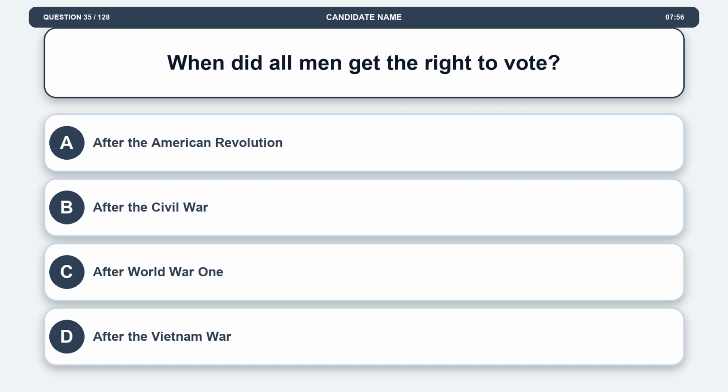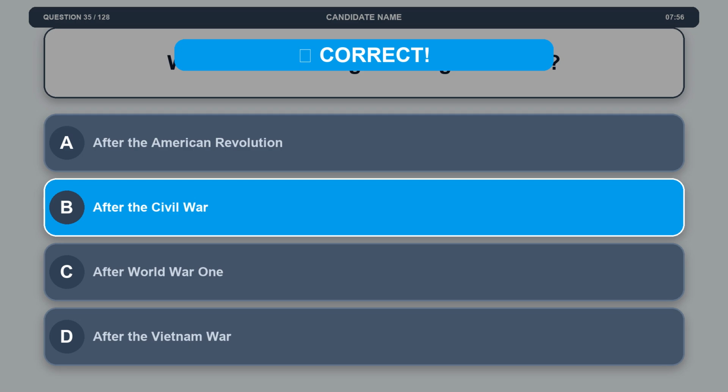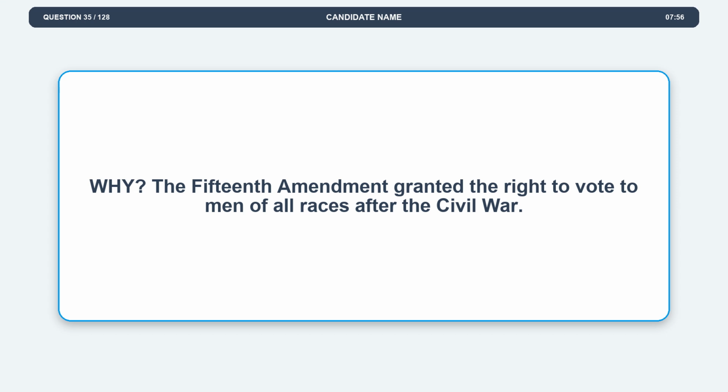Question 35. When did all men get the right to vote? Option A, after the American Revolution. Option B, after the Civil War. Option C, after World War I. Option D, after the Vietnam War. The correct answer is option B, after the Civil War. Explanation. The 15th Amendment granted the right to vote to men of all races after the Civil War.